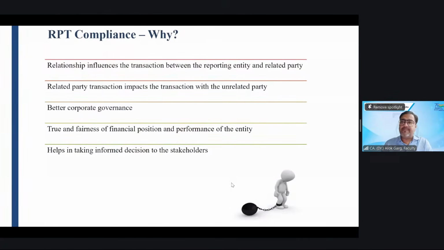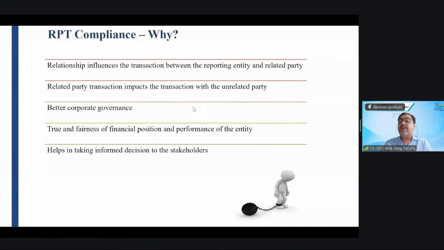Number two, for example, KMP. Okay. So a chairman of the parent company is also the MD of the subsidiary company, for example. So the chairman has all the powers, MD has all the powers because he is running the entire show of the company, right? So he can influence these companies to enter into a transaction at particular terms and conditions.